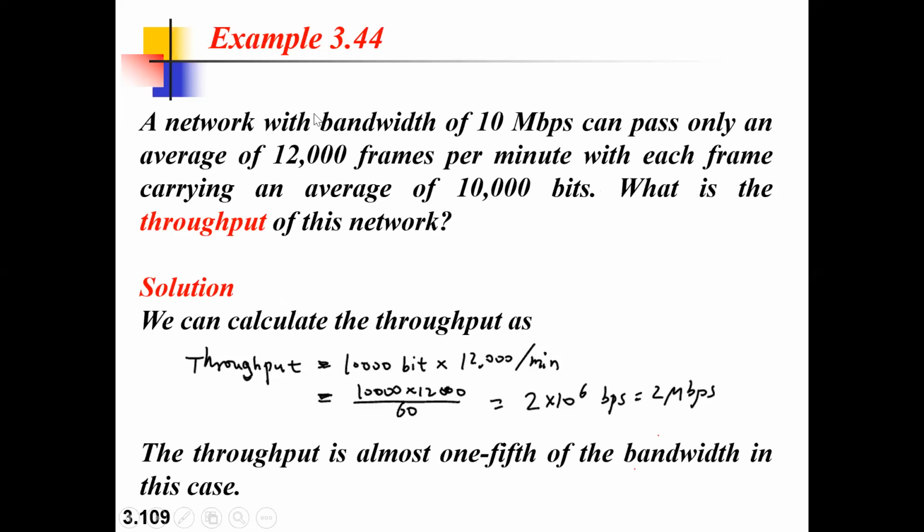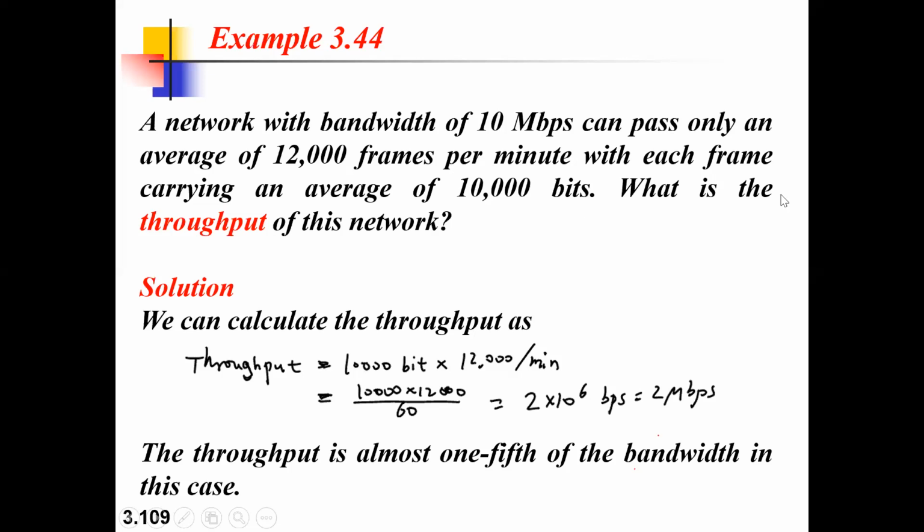So for calculating your throughput, there is a formula. They have given this: work with bandwidth of 10 Mbps. 10 Mbps of bandwidth can pass only an average of 12,000 frames per minute. So the bandwidth is 10 Mbps, and in that you can transmit 12,000 frames per minute, with each frame carrying an average of 10,000 bits.